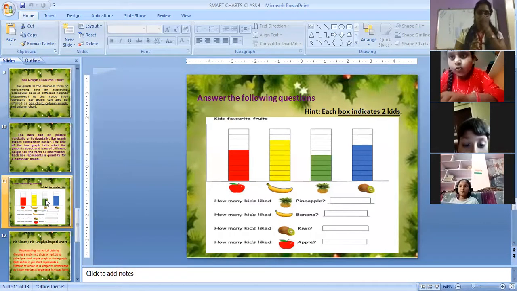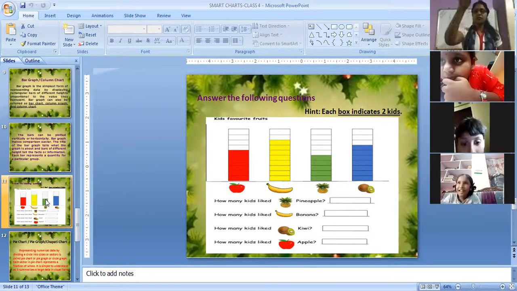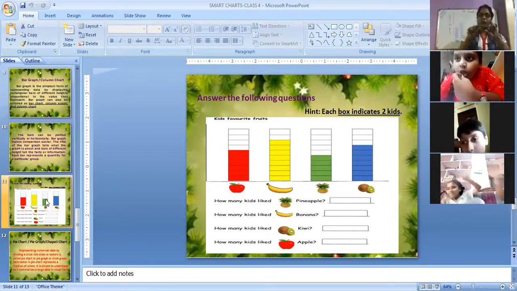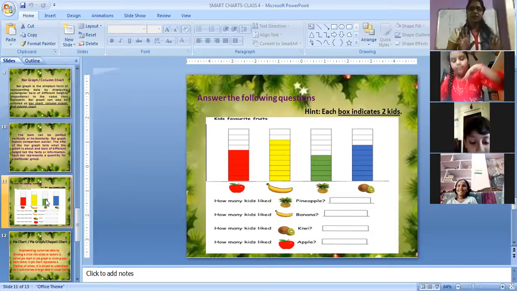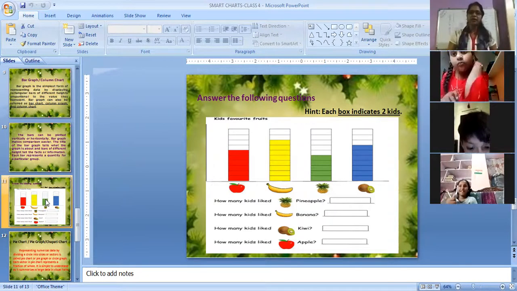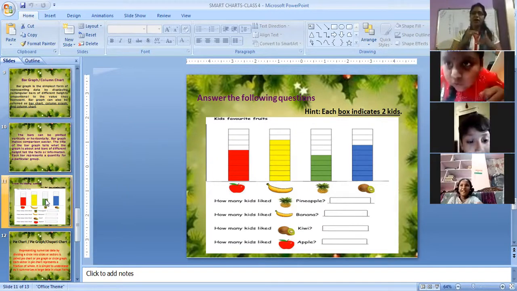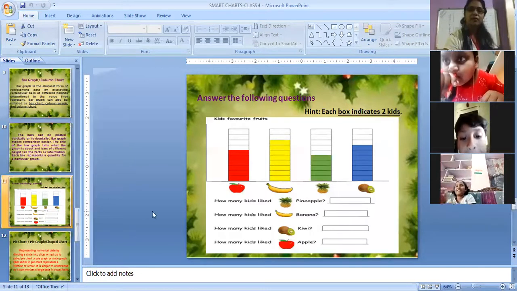Okay, so read the question. Hint, each box indicates two kits. So here bars are there, and in each bar there are again small boxes. Can you see those boxes? Yes, ma'am. In the first bar, how many red color boxes are there? Six, ma'am. 1, 2, 3, 4, 5, 6.